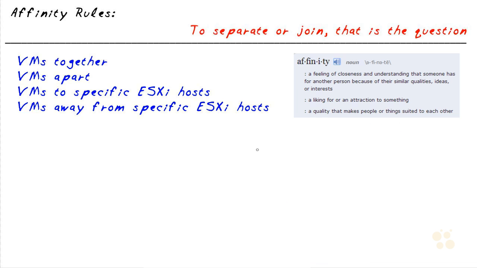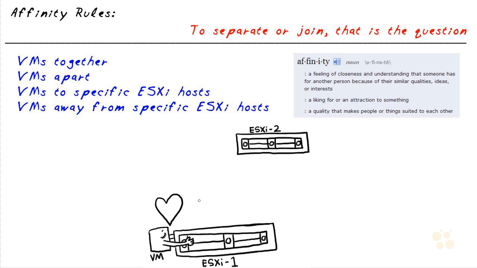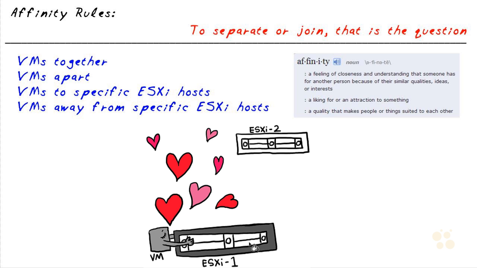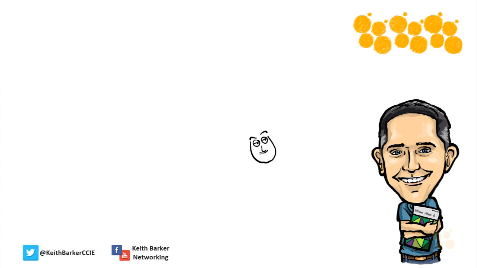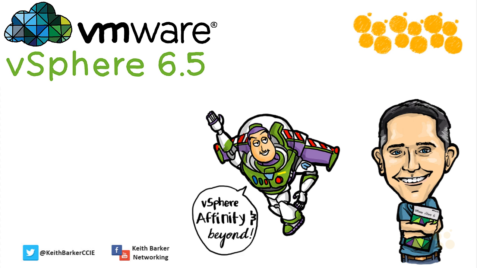In this nugget, we've taken a look at some of the concepts of affinity rules, including the fact that we can use these to influence virtual machines that should or should not run on the same exact ESXi host as each other. We also identified that we can set up affinity rules for a specific virtual machine or group of VMs so that they run on a specific ESXi host. And that way we can control where those VMs are going to run when they're running in vSphere. In our next nugget, we'll take a look at the implementation of affinity rules in a vSphere environment.